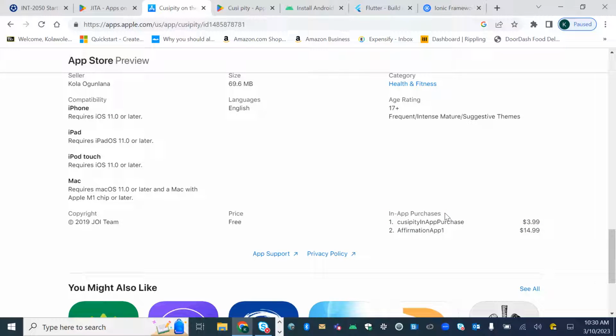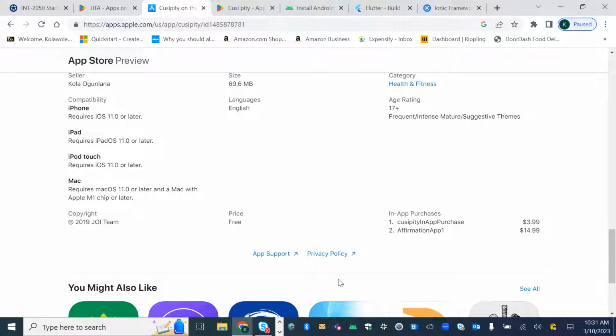So for example, let's say you had a gaming app, and as a user of that gaming app, you only have a certain level of powers. And let's say you wanted to unlock more features in the app, to have more powers. For example, maybe you have a car racing app and you want the ability to choose different colors for your car, or instead of a sports car, you wanted an SUV. You might want to put what's called an in-app purchase, where they might have to pay for those extra features.